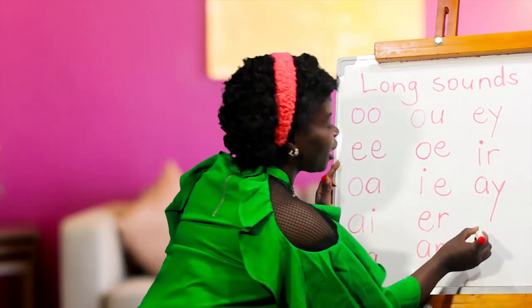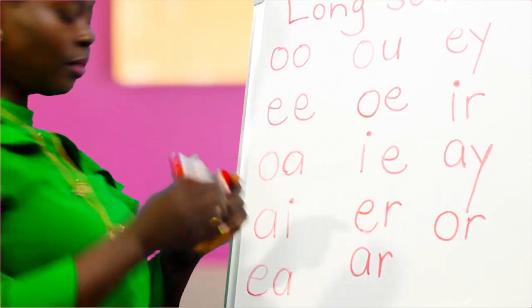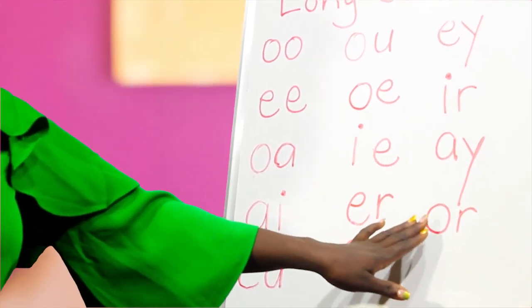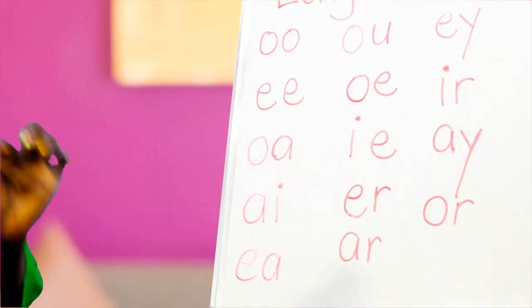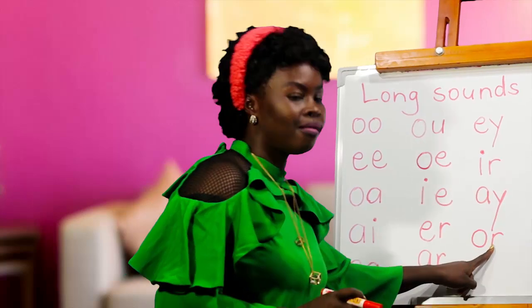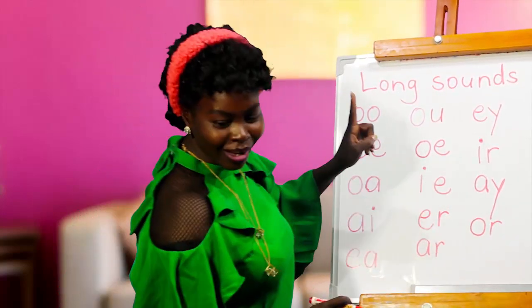So which other sound are we going to look at? Let's see. I have one more here. I have that one. So here we're going to say or. Just follow the sound of the two letters, okay? Or. So we say or.